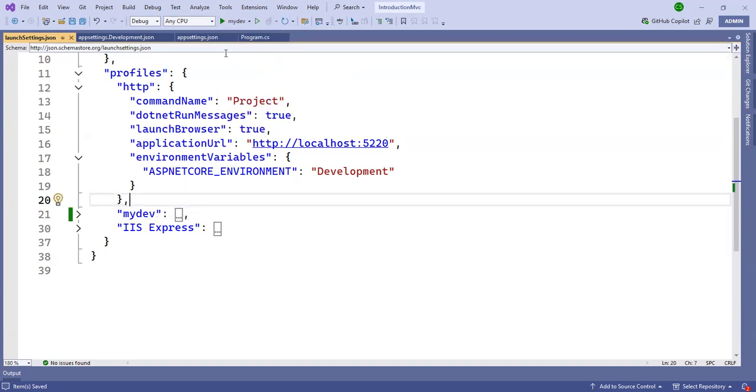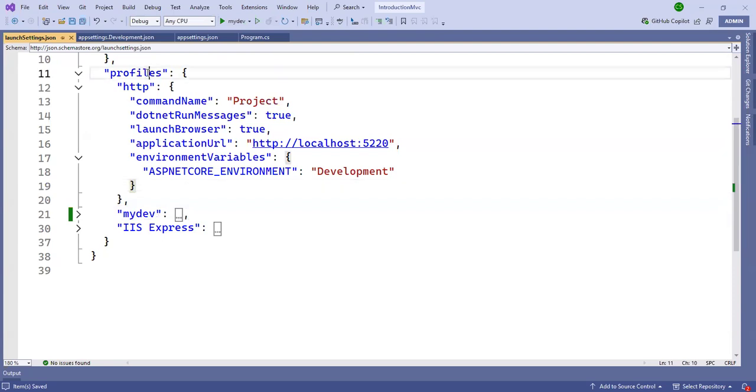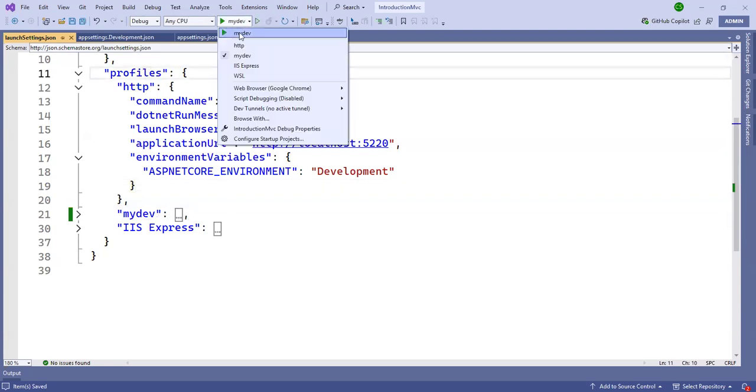So from here, the values in this drop down come from this profile setting.